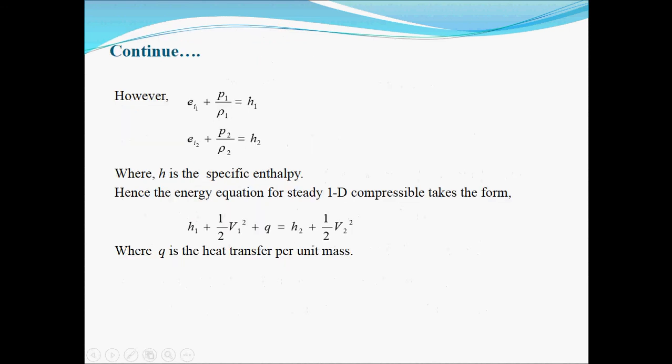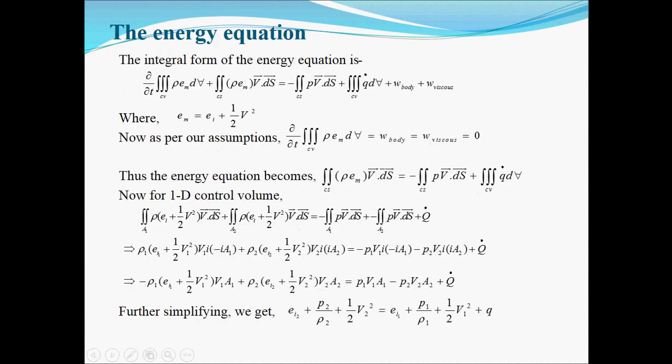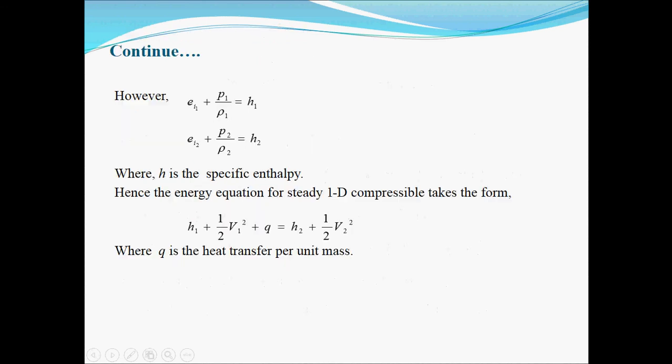Further, the summation of internal energy and P by rho, which represents the flow work or flow energy, is the enthalpy, and by simplifying, the summation of internal energy and flow energy equal to the enthalpy, we get this form of the steady one-dimensional compressible flow energy equation, which says that the summation of enthalpy and kinetic energy at inlet plus the heat transfer between inlet and outlet per unit mass is equal to the summation of enthalpy and kinetic energy per unit mass at the outlet.